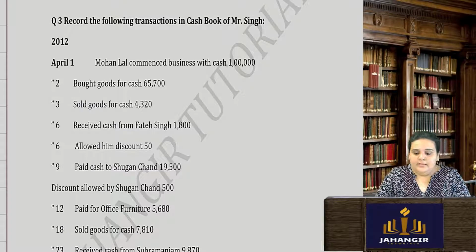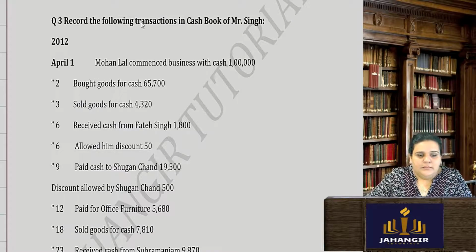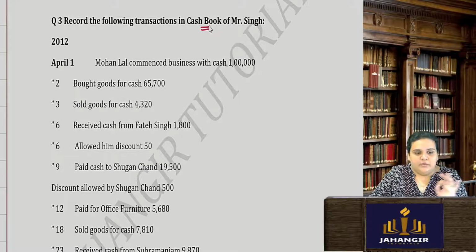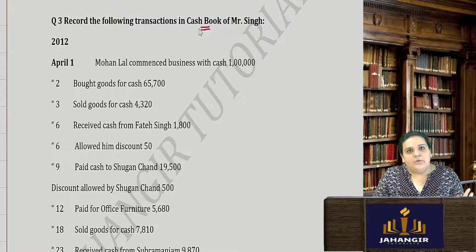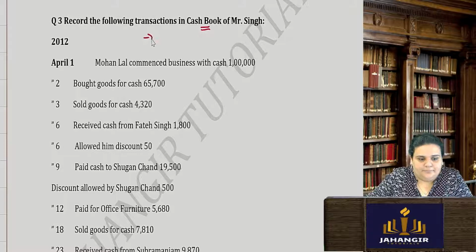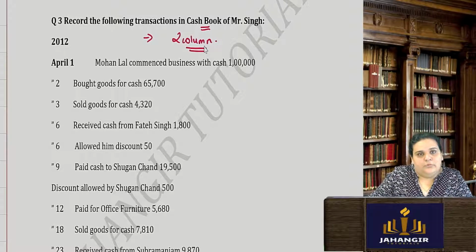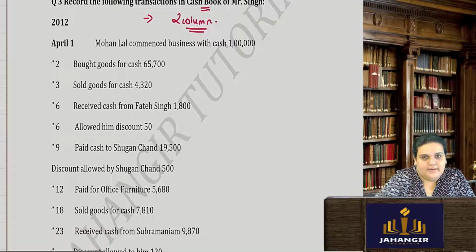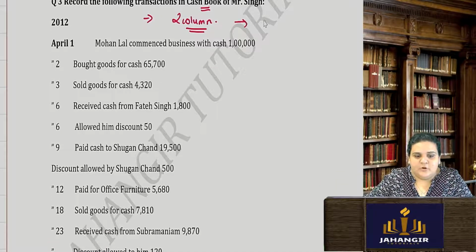Okay, now let's start with the sum. We have to record these transactions in the cash book of Mr. Singh. Okay, so now we will not record any journal entry. Directly we will make the cash book and we will try to record it in the cash book. Okay, I am going to make a 2 column cash book. So when I say it is a 2 column, it means it has got the discount column as well as the cash column.